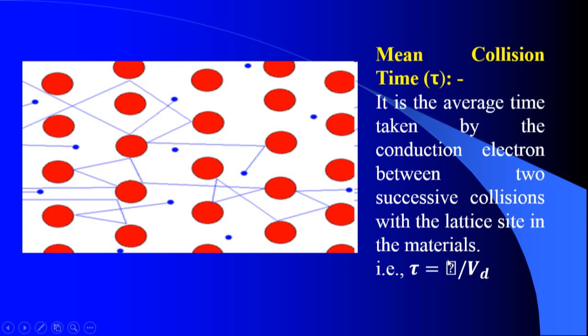Here the lambda term was shown as a question mark, so actually it is a mistake. It is lambda by Vd. So tau is equal to lambda by Vd. Tau is the mean collision time, the average time taken by the conduction electron between two successive collisions.